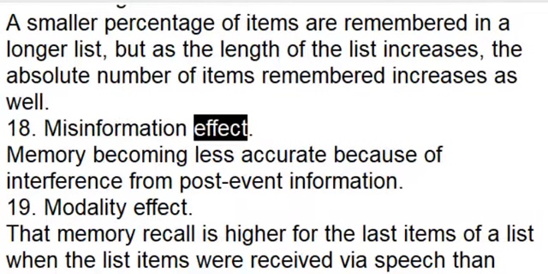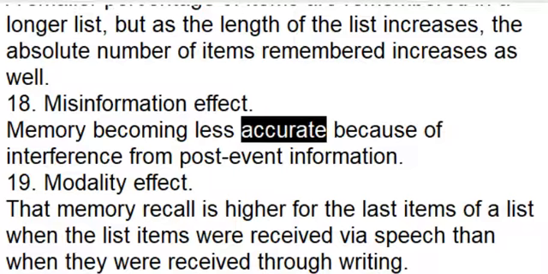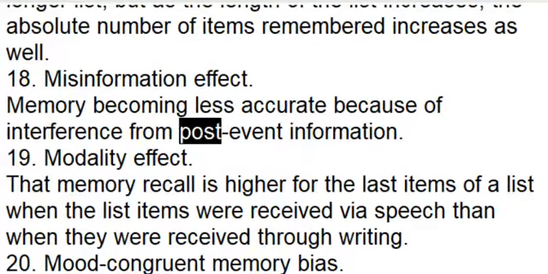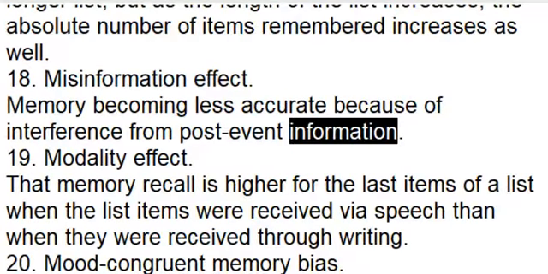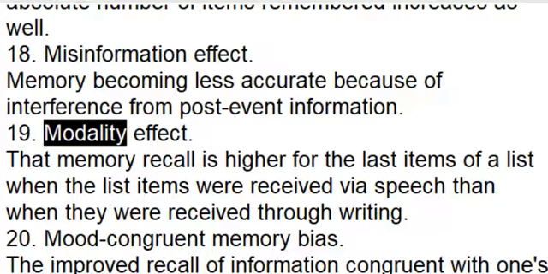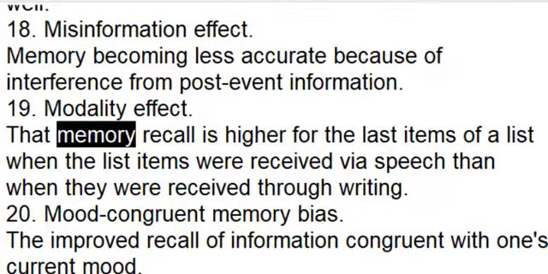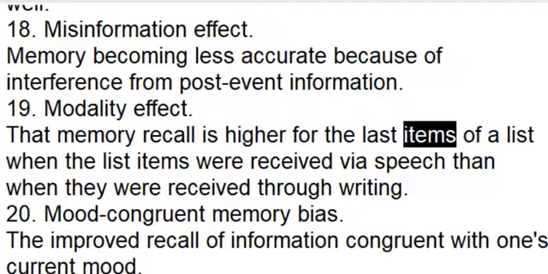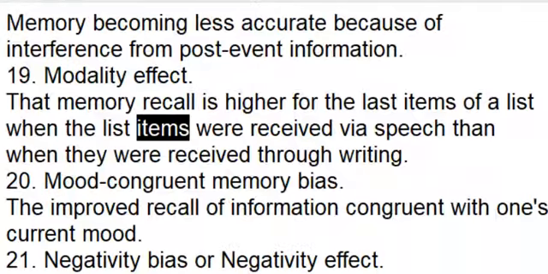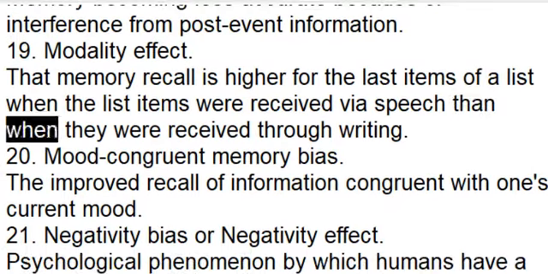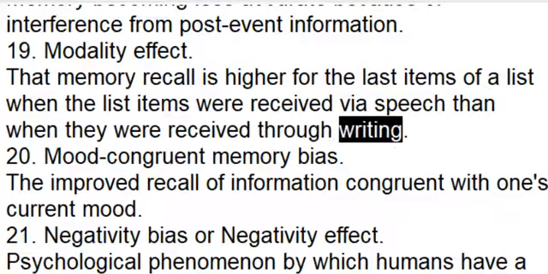Misinformation effect. Memory becoming less accurate because of interference from post-event information. 19. Modality effect. That memory recall is higher for the last items of a list when the list items were received via speech than when they were received through writing.